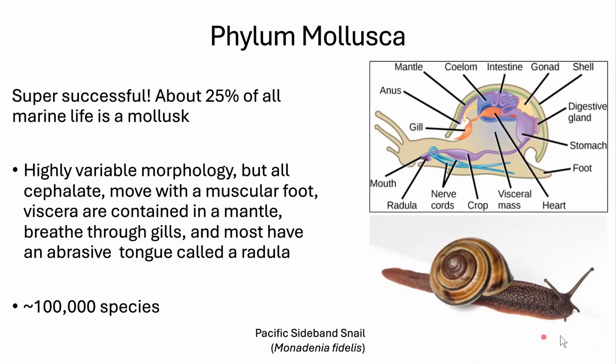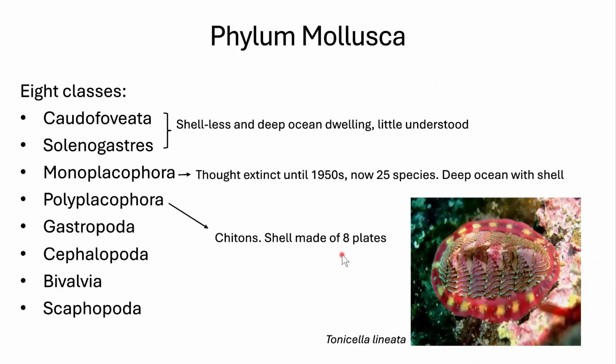By the way, this is our native snail, the Pacific sideband snail. Really beautiful. You can find it everywhere in our area, but there is a lot of variation in this group. There's 8 different classes. The first 2 are shell-less. They still have a mantle, but no shell. They're deep ocean dwelling. We don't know a lot about them, so we're going to kind of gloss over them.